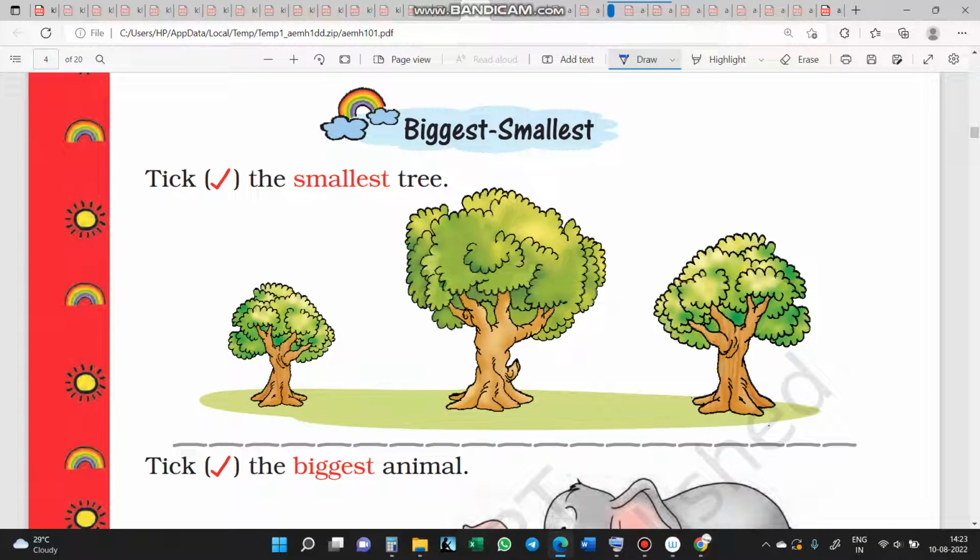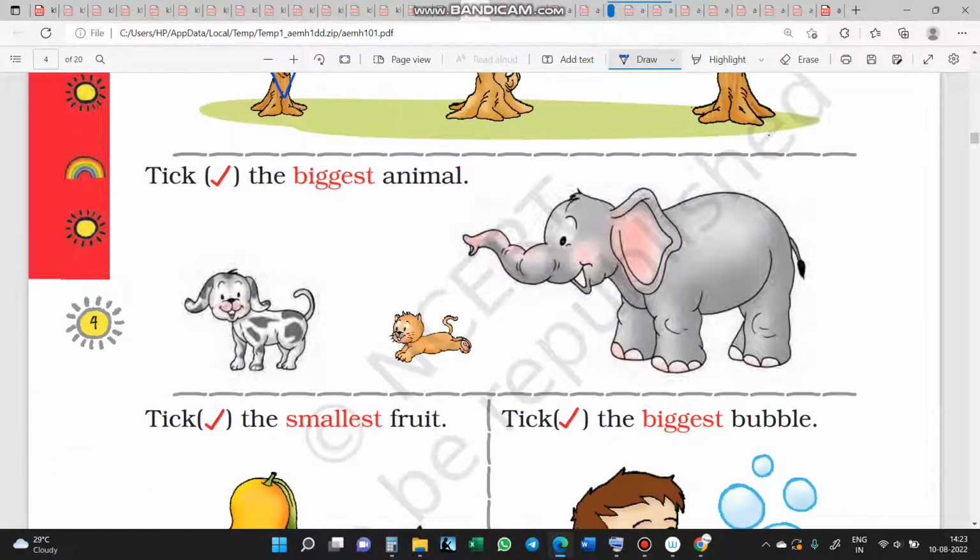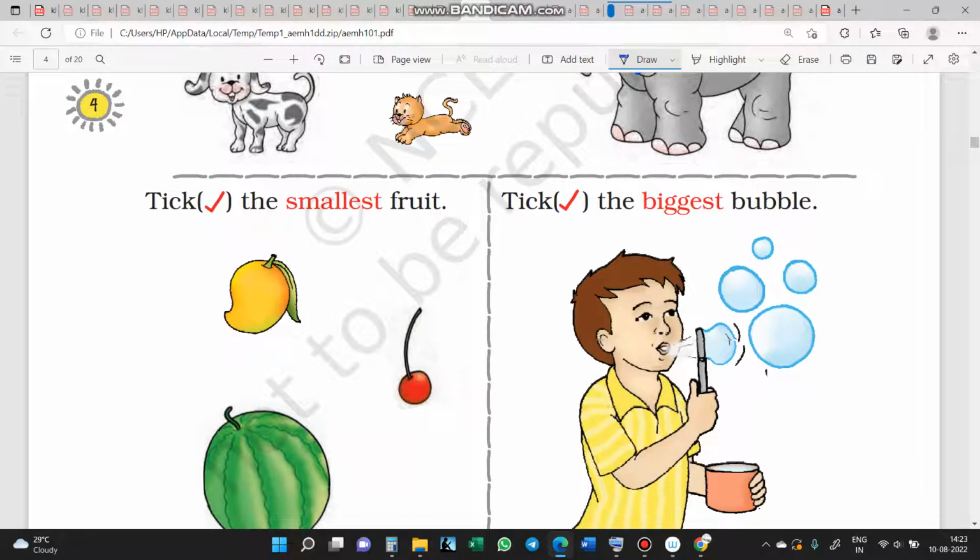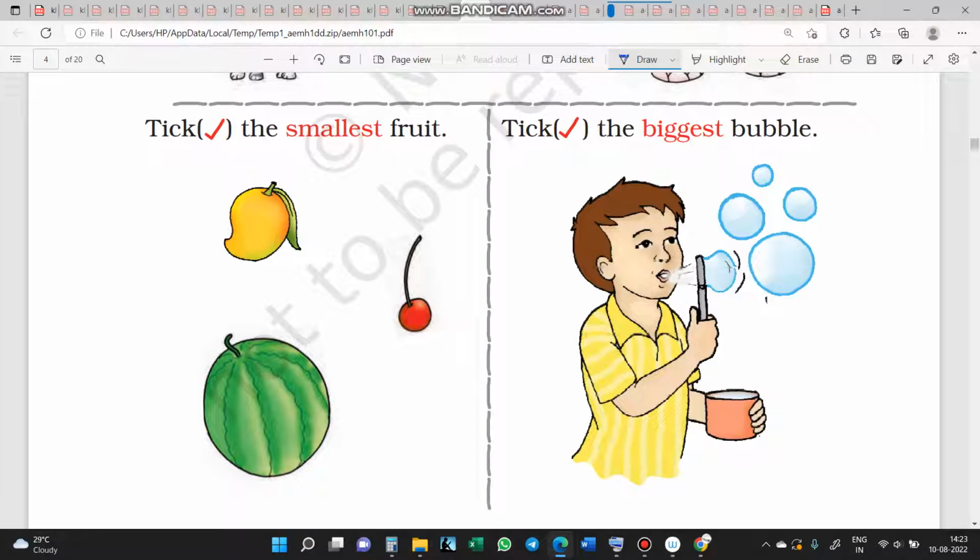Here you have to take the smallest tree among these three. This is the smallest, this is the middle one, and this is the biggest. Here you have to take the biggest animal. Which one is the biggest? Yes, the elephant. Now take the smallest fruit: this mango, this watermelon, or this cherry. I think this cherry is the smallest one. Take the biggest bubble. This one is not bigger, this one is not bigger, this one is the biggest.